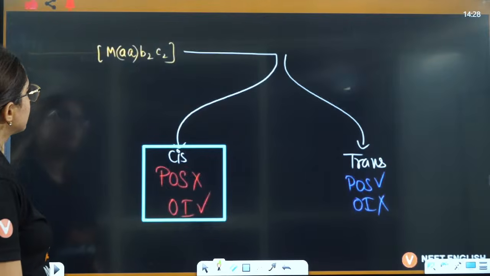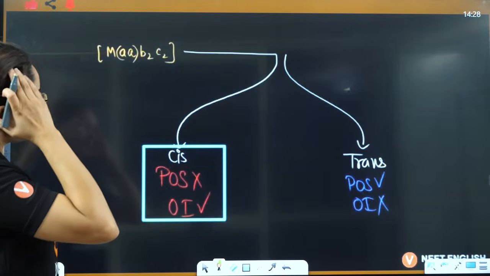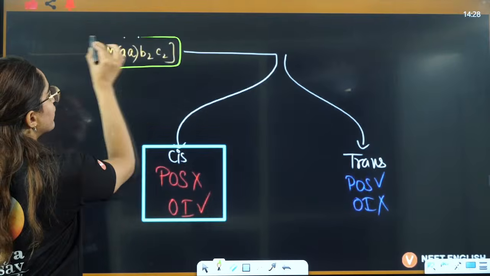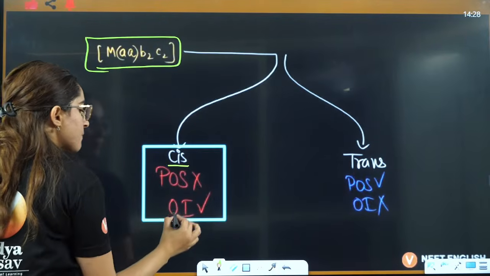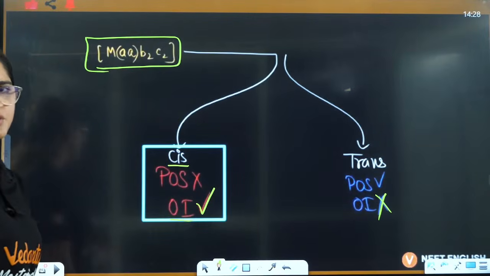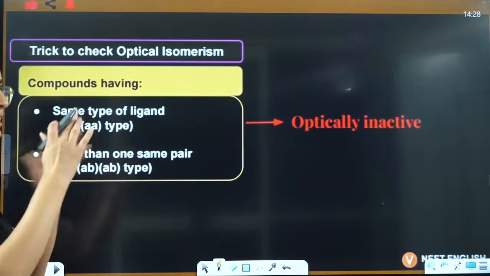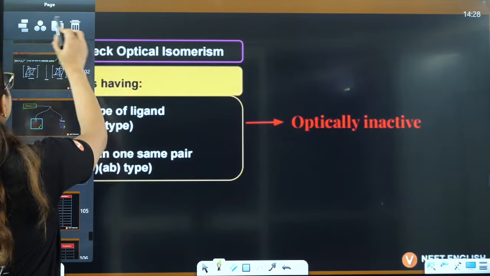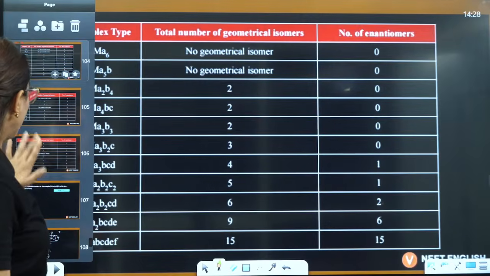Understood? Then you have MA2B2C2. Whenever you have this kind of compound, always remember cis will show and trans will not show. Trans usually does not show because in trans you can easily find the mirror images. Now this is a full table.